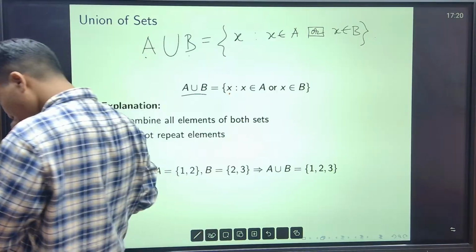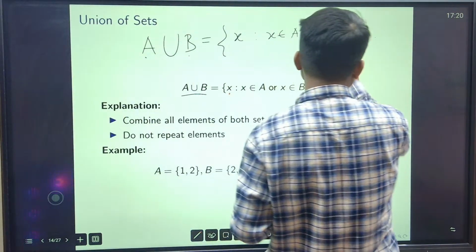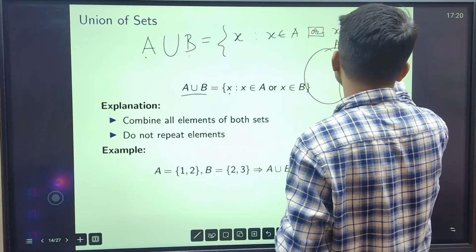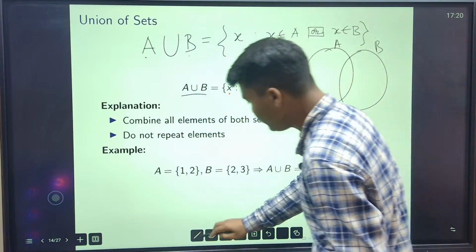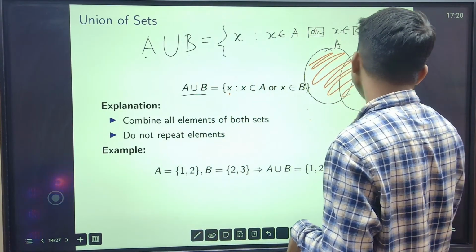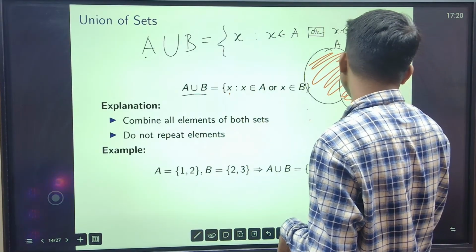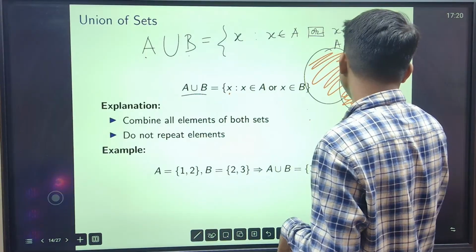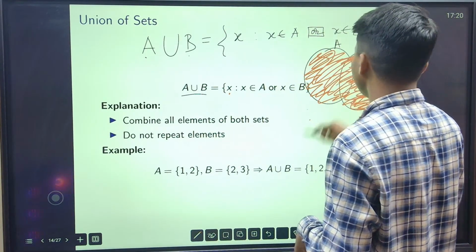Okay, so this is the meaning. এবার ভেন ডায়াগ্রাম যদি দেখিস, এটা হচ্ছে A, এটা হচ্ছে B, কমনে তো কিছু রিপিটেশন হতে পারে, বাট আমার A union B হবে, A union B is this. So entire space is my A union B. So this is my A union B, right?